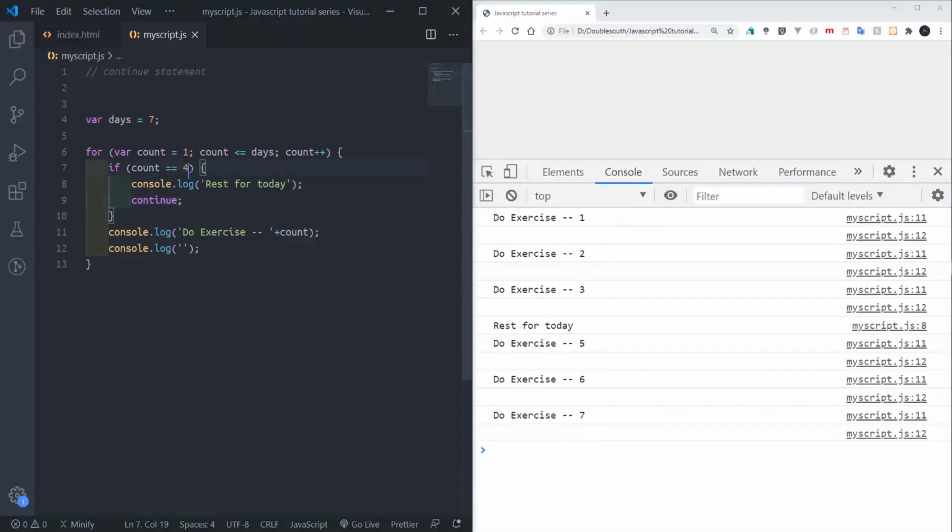So if we say maybe while the count equals 4, or use the or operator, or the count equals 7, you see how? So we rest for the 4th and the 7th day. If you refresh now, see how? It's only 1, 2, 3, 5, and 6. So that's the way the continue statement works, nothing more than that.